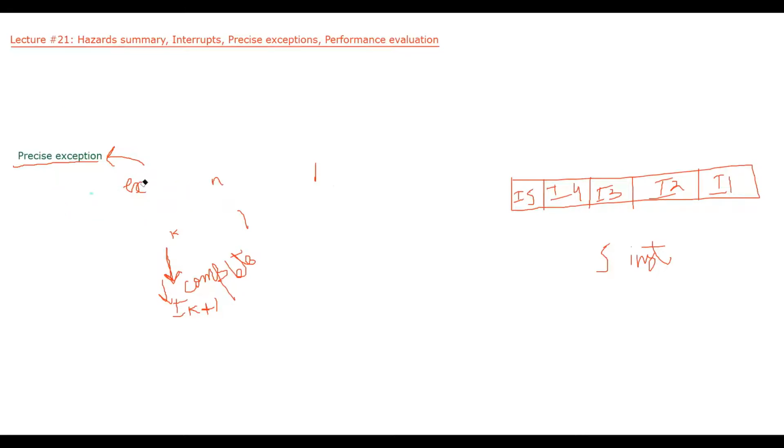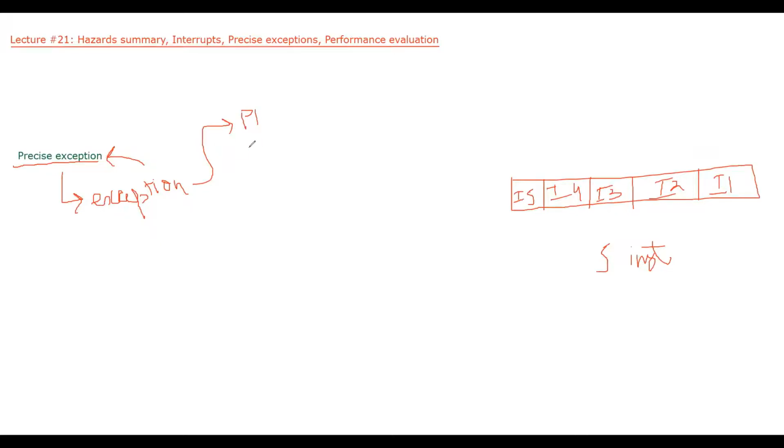Let's say, as I said, in my pipeline we have these 5 instructions, I1, I2, I3, I4, I5. I1 is in register write back, I2 is in memory access, I3 in execute, I4 in operand fetch, I5 in instruction fetch. So let's say an exception occurred at this particular point when I have 5 instructions in the pipeline, and the exception handler is running these instructions P1, P2, and P3.